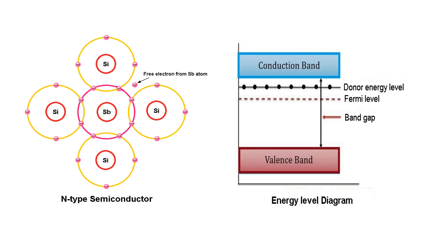This level is called donor energy level. When the 5th valence electron is transferred to the conduction band, the antimony atom becomes positively charged immobile ion. Each impurity atom donates 1 free electron to the semiconductor and hence they are called donors.